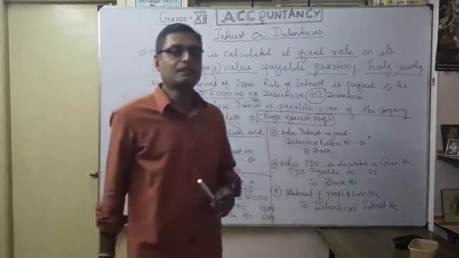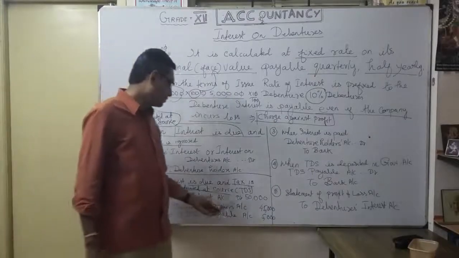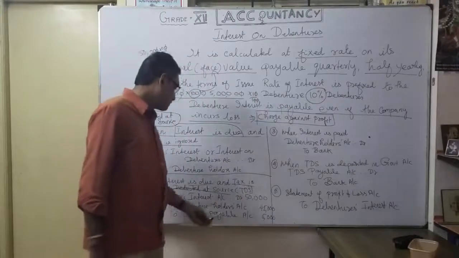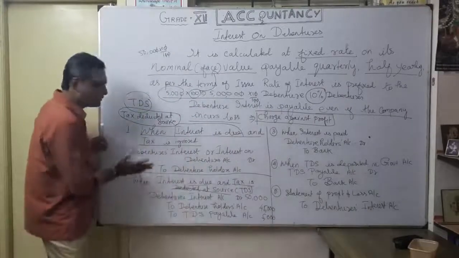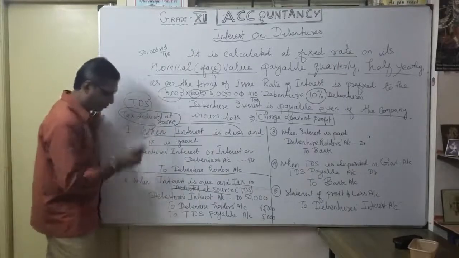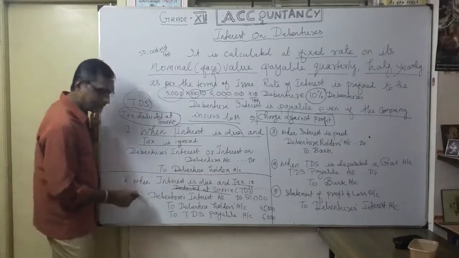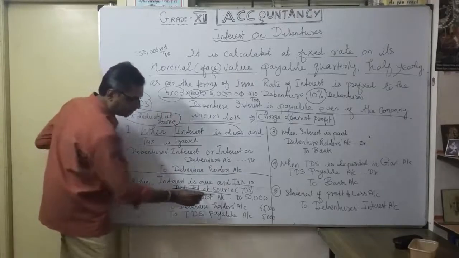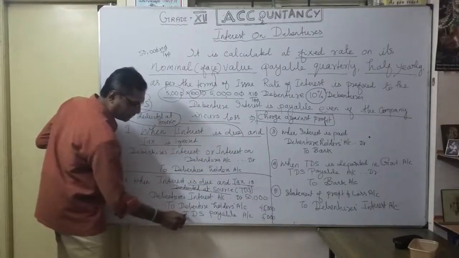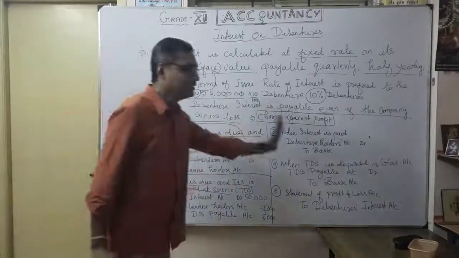The company has to deduct TDS, tax deducted at source, 5,000. So debenture interest account debit 50,000, to debenture holders account 45,000, to TDS payable account 5,000. Suppose the company does not bother about the tax calculation, this is the entry. Suppose the company has to do the TDS part, they have to make this journal entry: debentures interest account debit, to debenture holders account, to tax deducted at source payable account. It's very important.